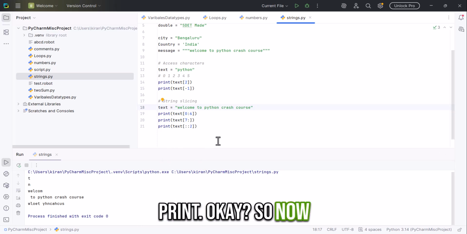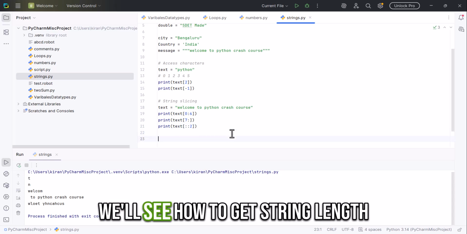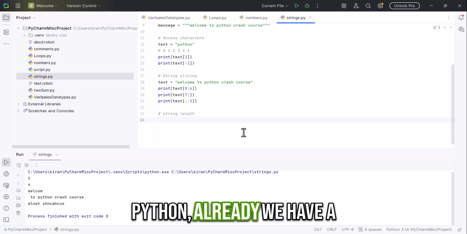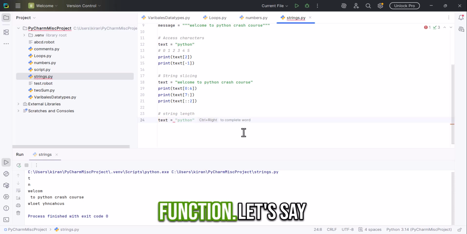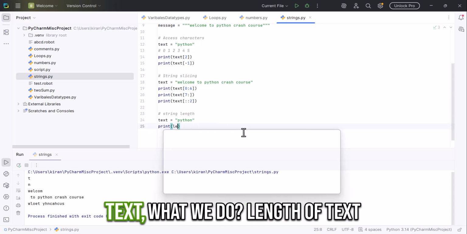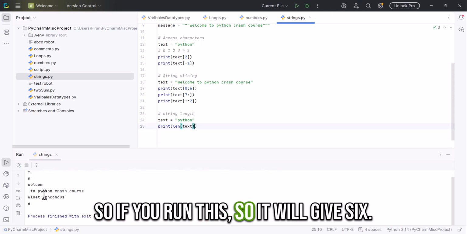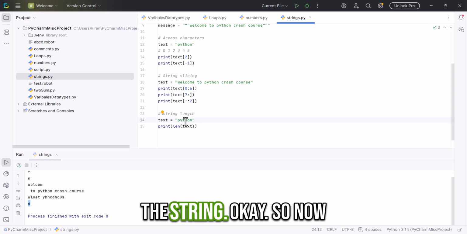Now we'll see how to get the string length. To get the string length, in Python we already have a predefined function. Let's say Python. To print the length of a text, we use len of text. If you run this, it will give 6. 6 is nothing but the length of the string.